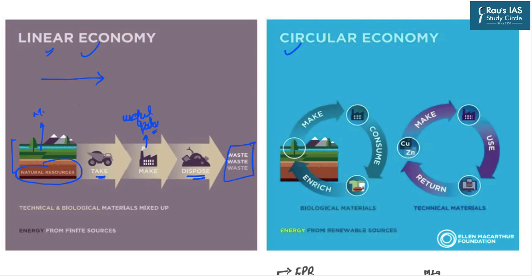For example, let's say that you have taken out some metal from the earth's interior. And then you have used that very metal in order to build your own vehicle. Then you have used this vehicle and after let's say 4, 5 years or 10 years, you feel that now this vehicle is very outdated and you need to purchase a new car.